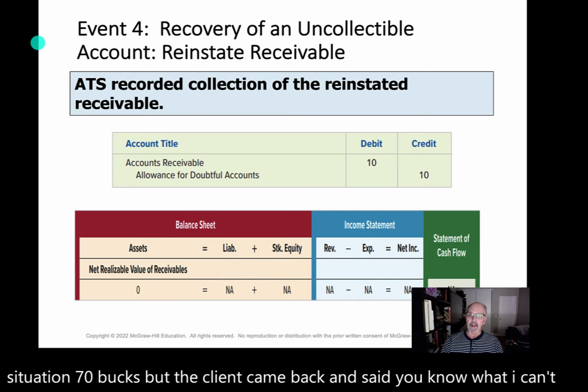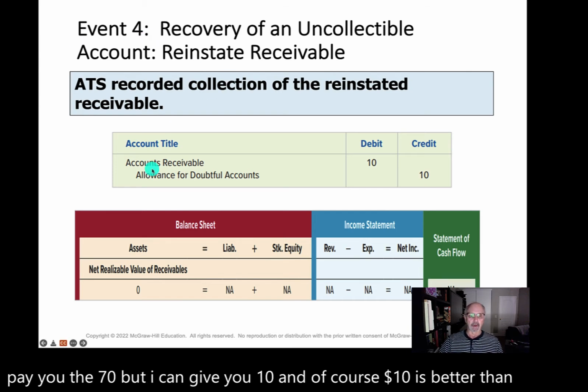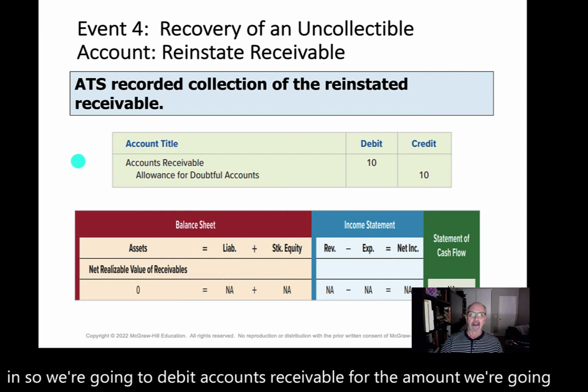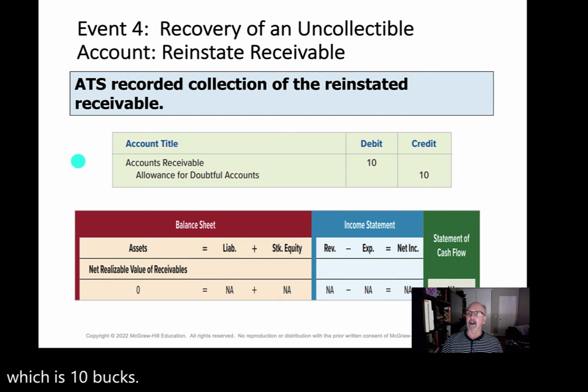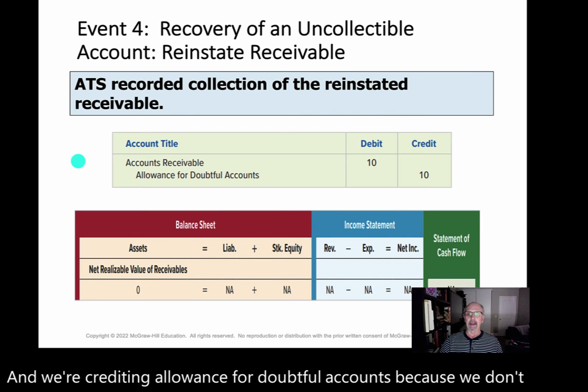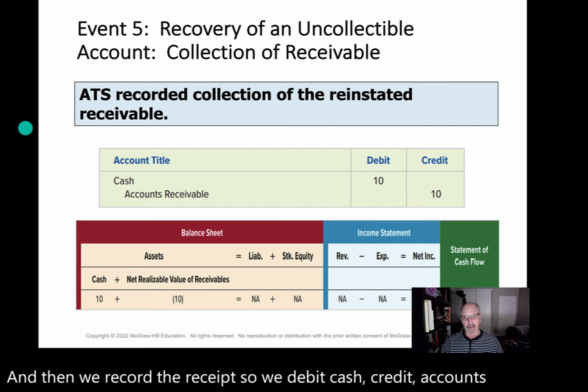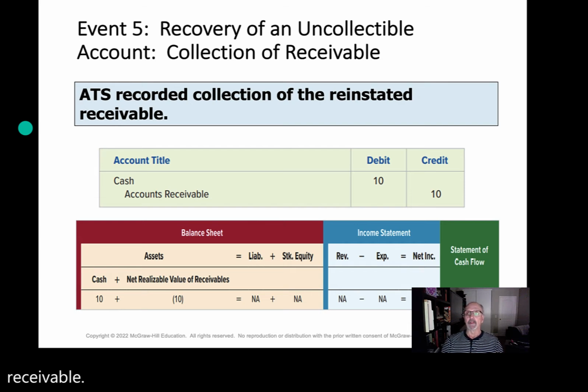So the first thing we do in reinstating the receivable is put it back in. So we're going to debit accounts receivable for the amount we're going to get paid, which is $10. And we're crediting allowance for doubtful accounts because we don't have to use it. We're getting paid. And then we record the receipt. So we debit cash, credit accounts receivable. And the balance now in the allowance account went from $5, now is up at $15.